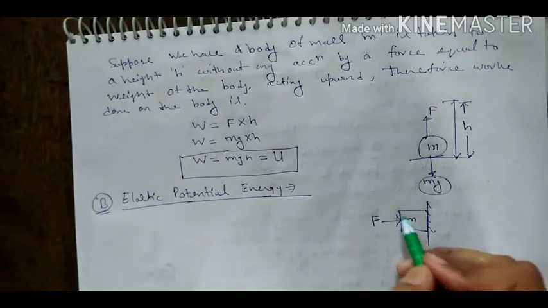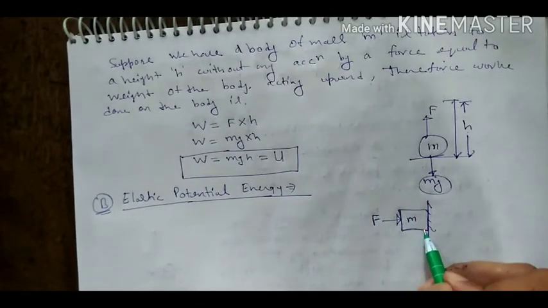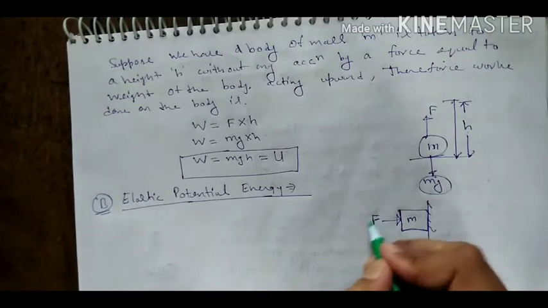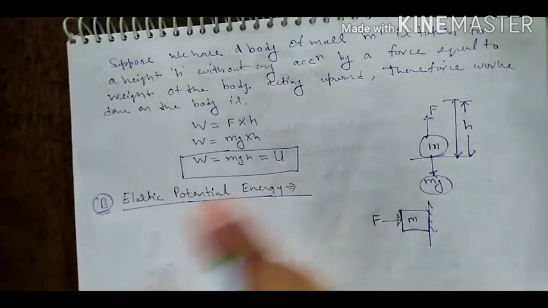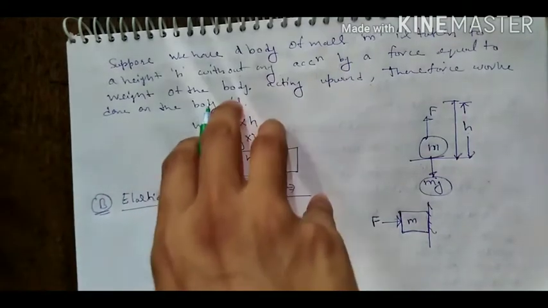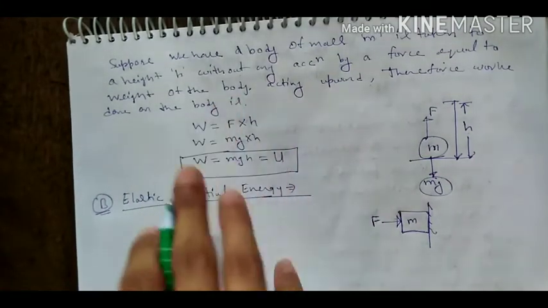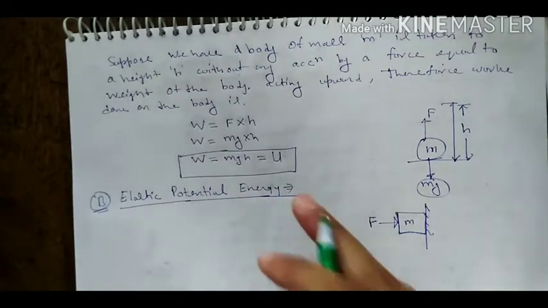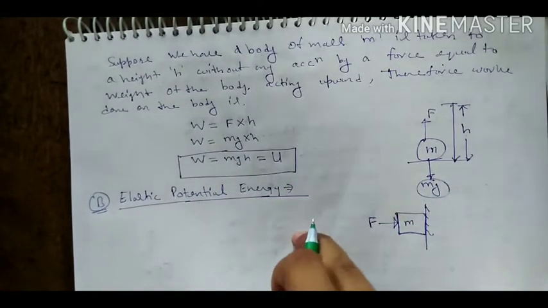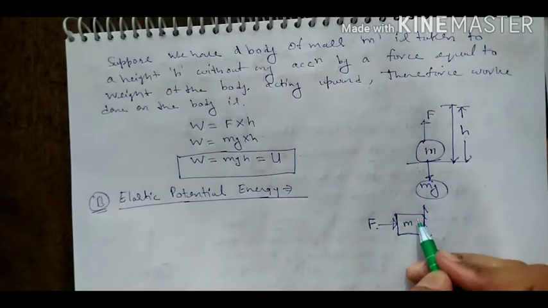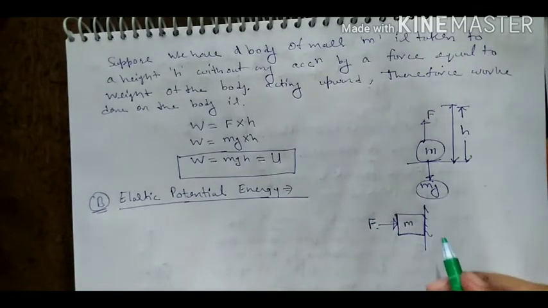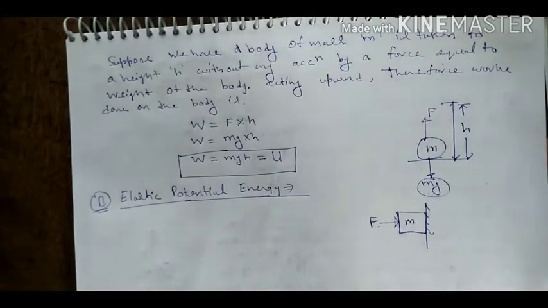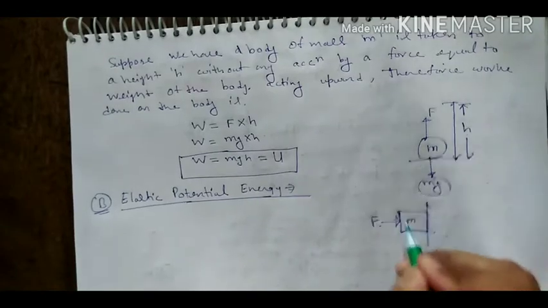But if you are applying a force on this body and the body is not changing its shape and size, it will remain the same. It means this force is not the deforming force. Deforming force means a force which can change the shape or size of any body. Now elastic potential energy means when a deforming force is applied on a body to change its shape or size. It means it has elastic potential energy.